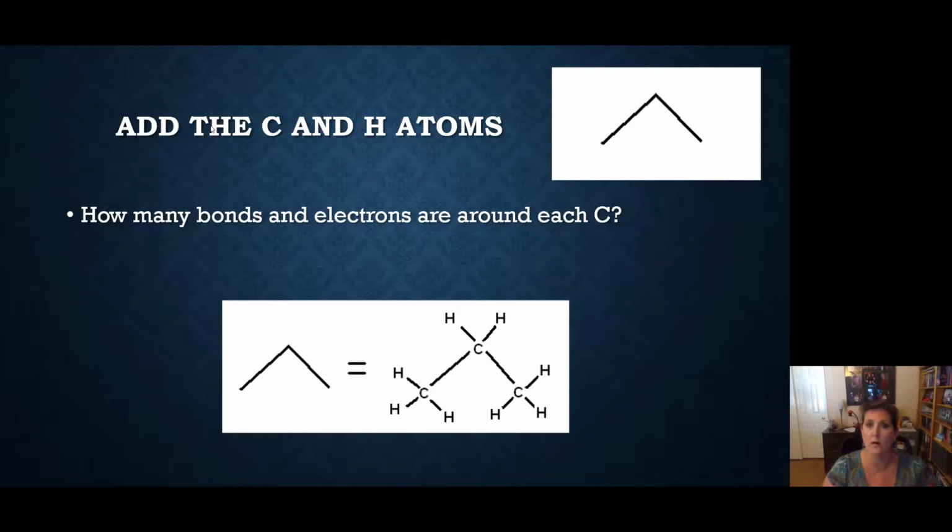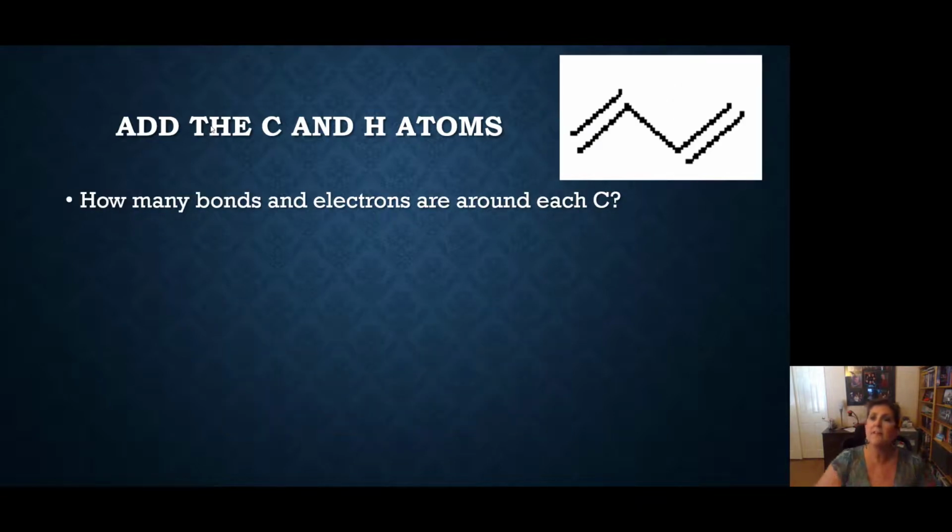Let's try some more. Now this is a double bond, single bond, double bond, squiggly line. Double, single, double. So put your carbons at the end and fill in hydrogens so that every carbon has 4 bonds. Okay, we got some double bonds in this one.